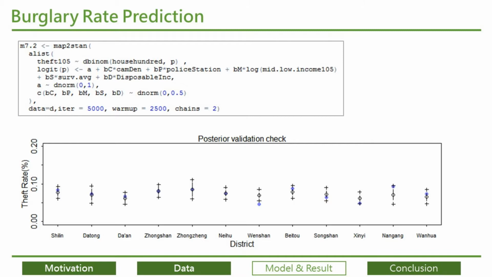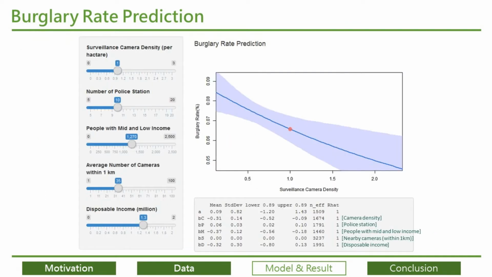The blue dots are observed burglary rates for each district, and the open points and the vertical black lines within them are the simulated samples with 89% interval. As we can see, most of the blue dots are in the 89% interval. Then we can set all variables by ourselves to get the prediction rate. In the lower part,